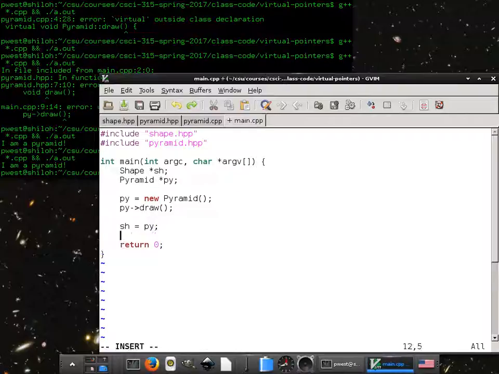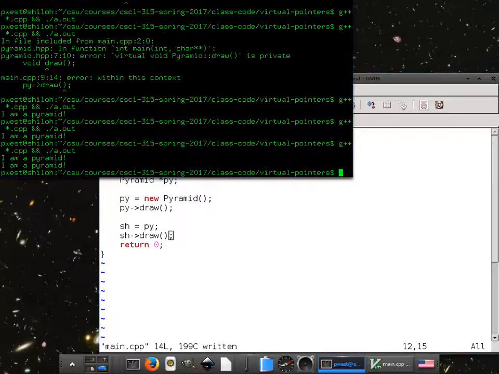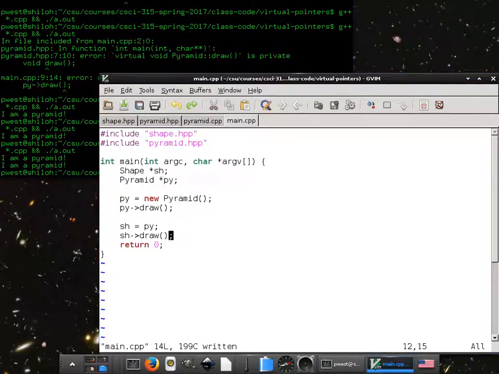All right, a question for you. How about, can we do this? Yes. Wait, it depends what the draw function is. Let's find out. Yes, you can. Wasn't trying to be tricky. All right. Any questions about virtual functions? Nope. Move on. Good, because I really don't care about virtual functions.